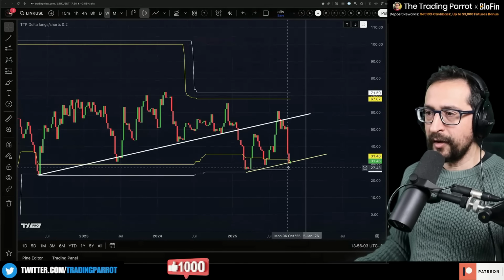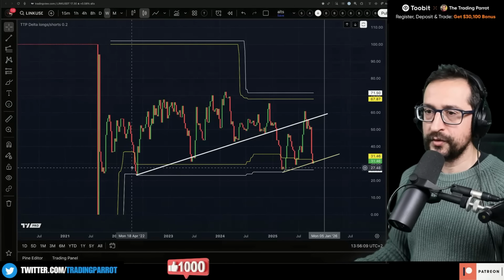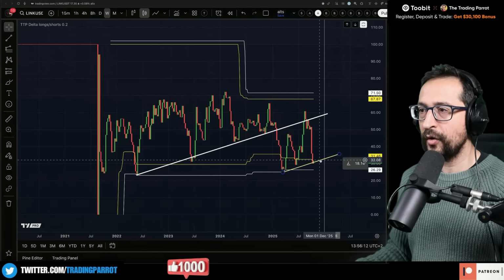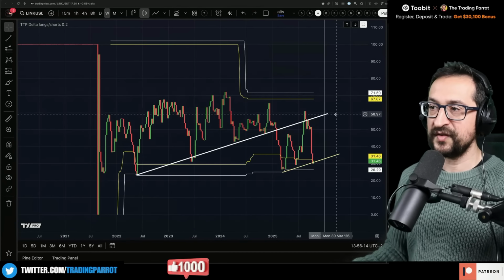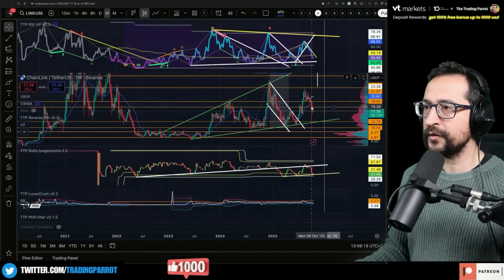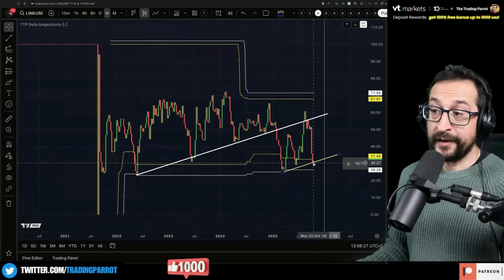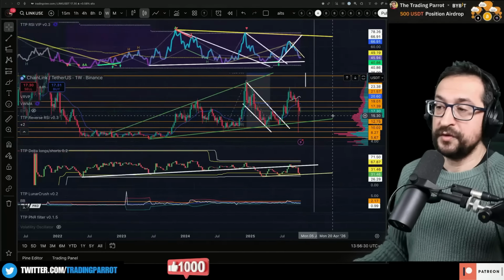We are at very low levels of longs. We are starting with very low to bring a little bit more longs, just like this modus operandi here. Hopefully this can reach the highs of 60, bringing additional longs. The last time we did that was on the 25th of August, and that reached the high of 28. So from here to there, we are in an area of value on Link. So I'm just going to continue holding.